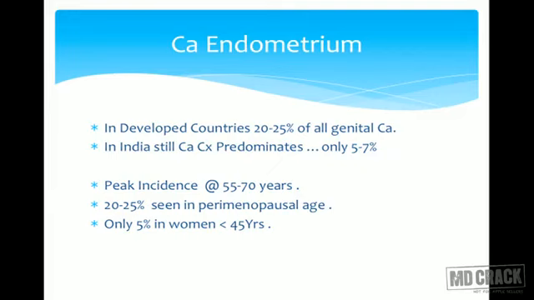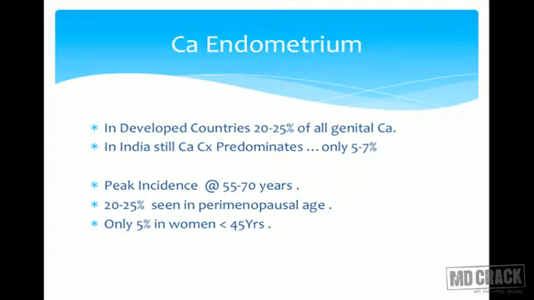In India, CA cervix still predominates. So only 5 to 7% of genital cancer contributes to CA endometrium. This is a cancer of old age. Remember this sentence. This is a cancer of old age. Peak incidence is around 55 to 70 years. Means even after menopause, this cancer can be there.